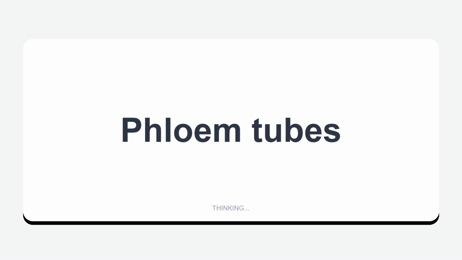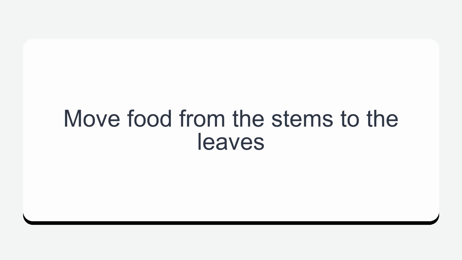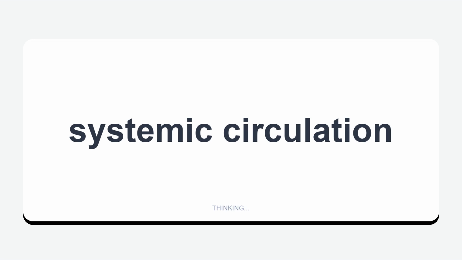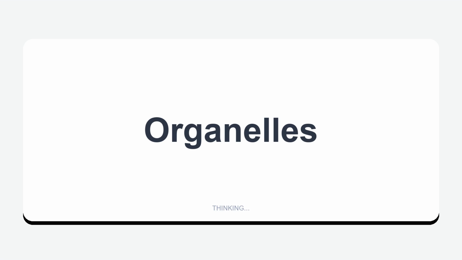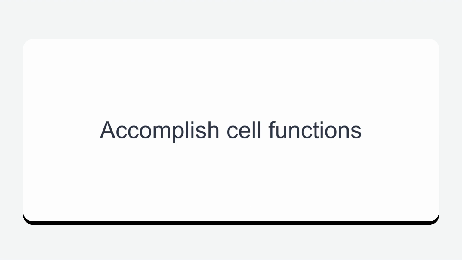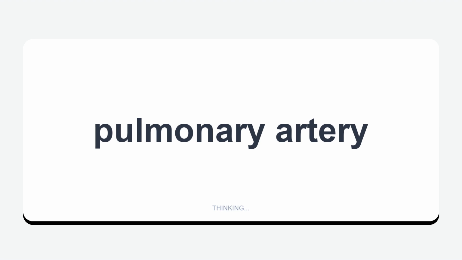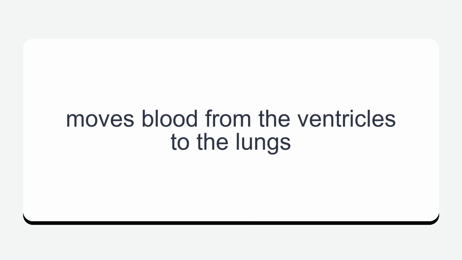Phloem tubes. Move food from the stems to the leaves. Systemic circulation. The circulation of the blood to critical organs. Organelles. Accomplish cell functions. Pulmonary artery. Moves blood from the ventricles to the lungs.